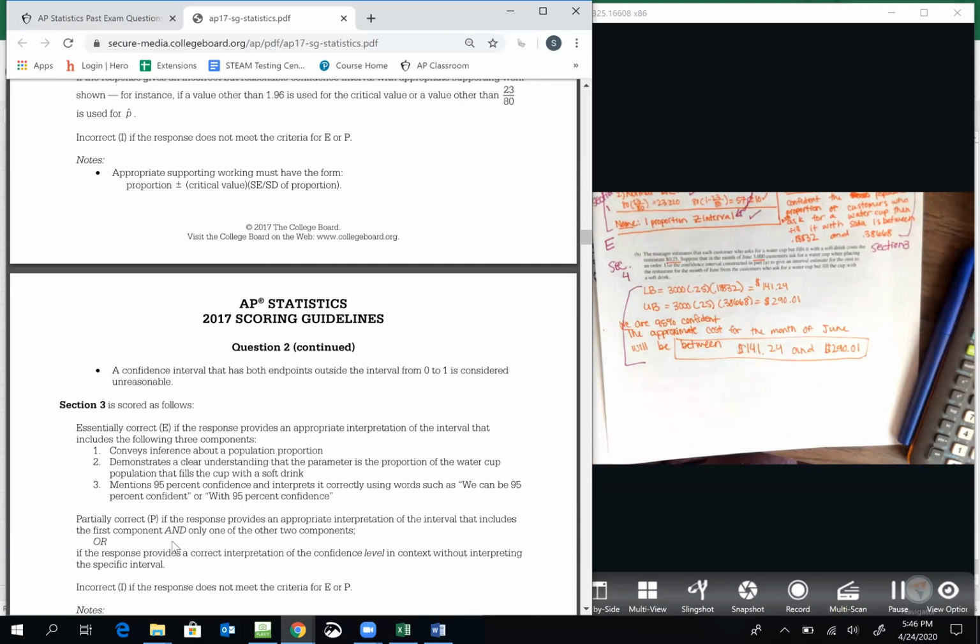A confidence interval has to have both endpoints inside the interval from 0 to 1 to be considered reasonable. If you have them outside the interval, it's unreasonable. If they're inside, it would be reasonable.